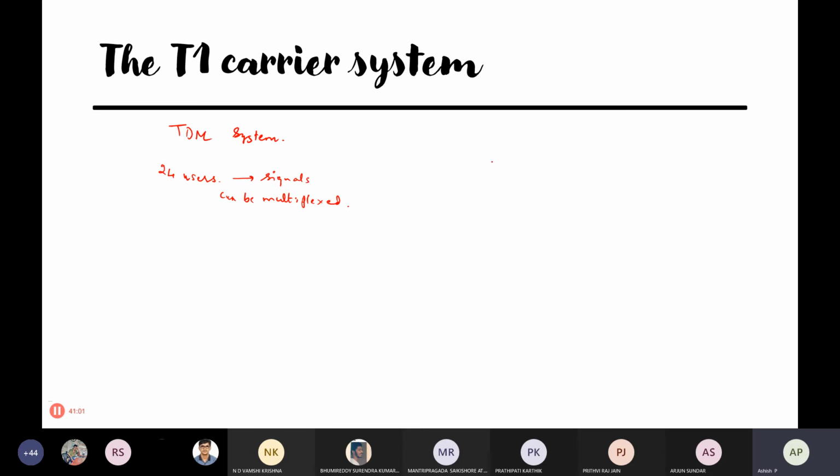Basically one user's message is band limited to 4 kilohertz after low pass filtering. It is used generally for voice telephony.